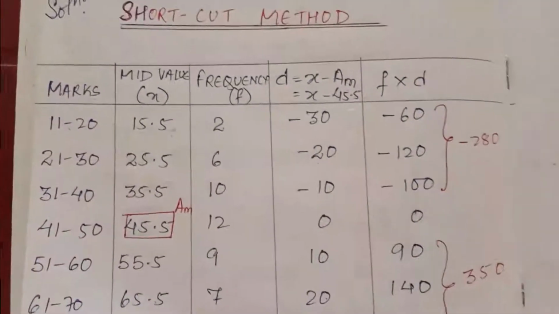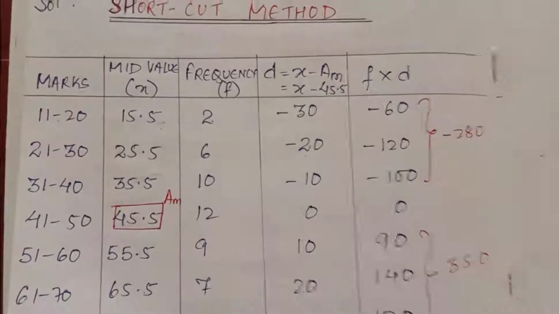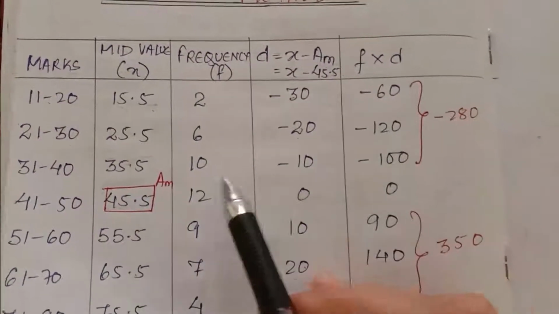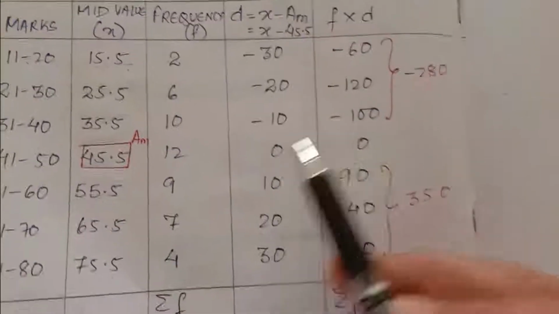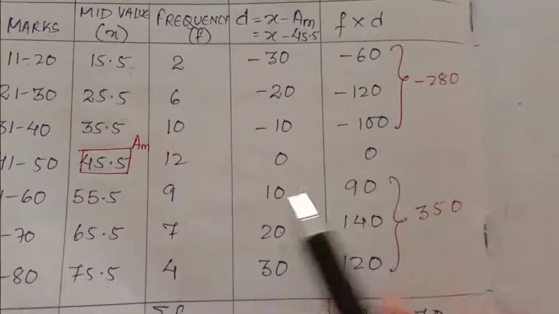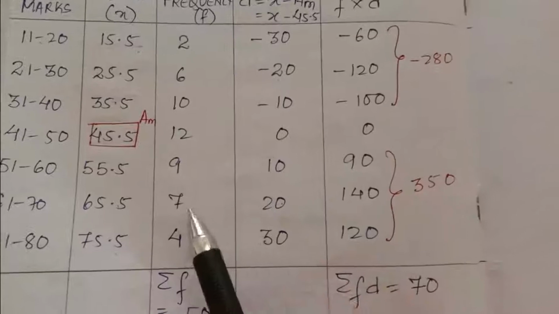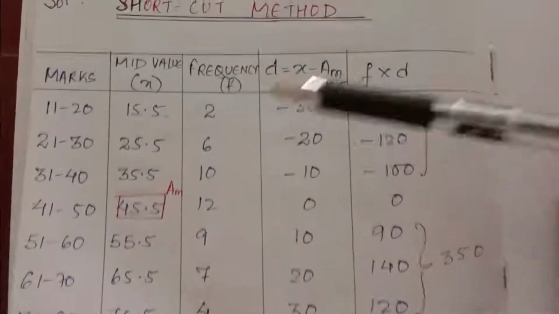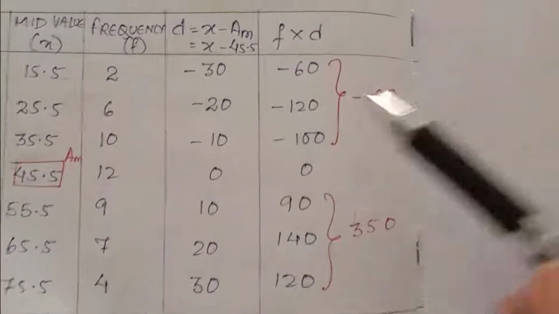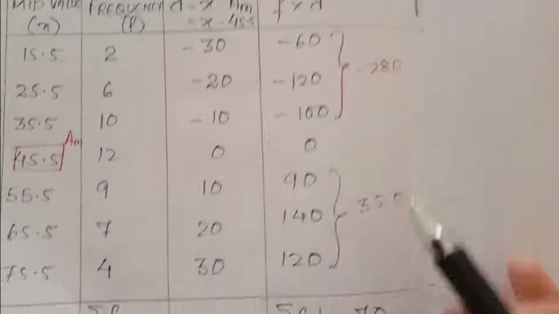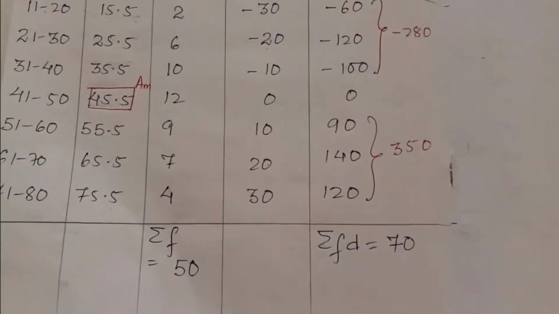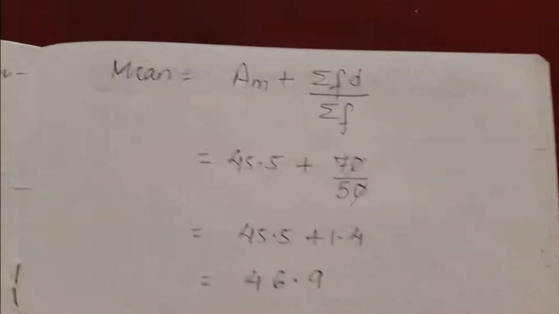Now F into D. 2 into minus 30, minus 60. 6 into minus 20, minus 120. 10 into minus 10, minus 100. 12 into 0, 0. 9 into 10, 90. 7 into 20, 140. 4 into 30, 120. So you have to find summation F and summation FD. First add the negative values, add the positive values, then subtract them. This is 70.